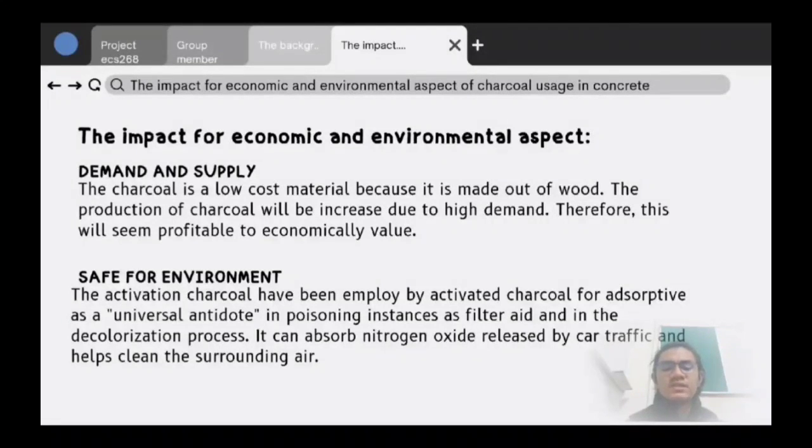Activated charcoal has been employed as activated carbon for absorption, as a universal antidote in poisoning instances, as a filter aid, and in the decolorization process. It can absorb nitrogen oxide released by car traffic and helps clean the surrounding air.